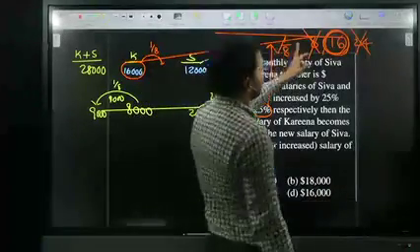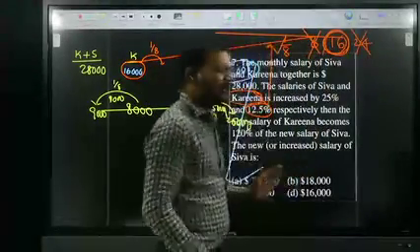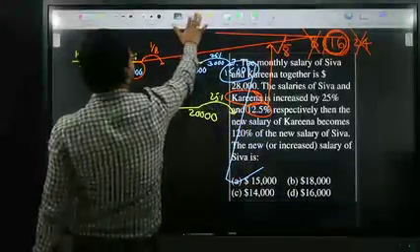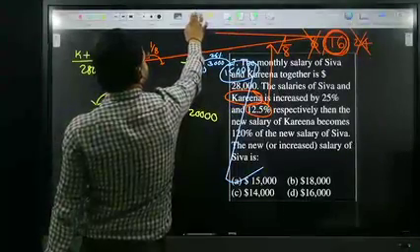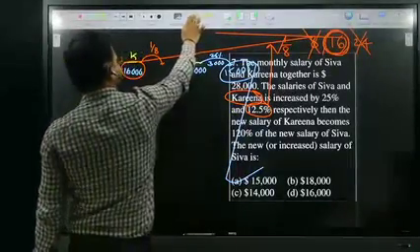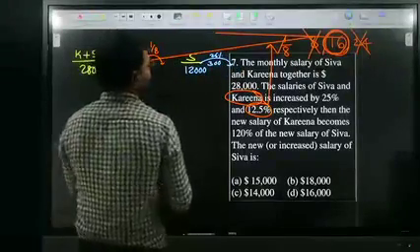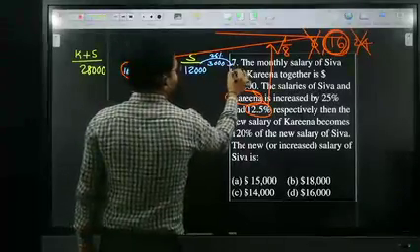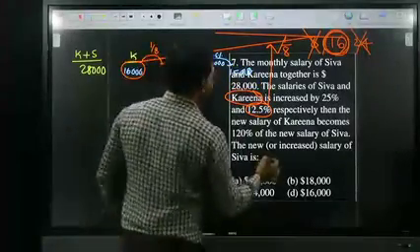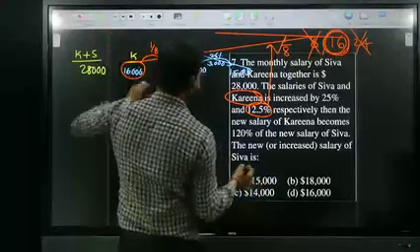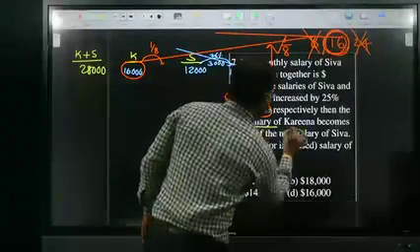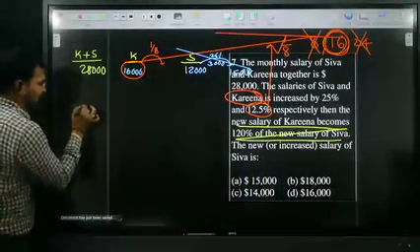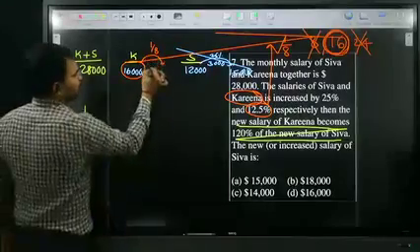So why 8 and 24 are not possible: 16 is the probable one, 16 is the best one. I will explain the proof also. Look at me, all of you. This is 15,000 now. Read this statement: after increasing their salaries, the new salary of Karina becomes 120% of the new salary of Shiva. What is the new salary of Karina?